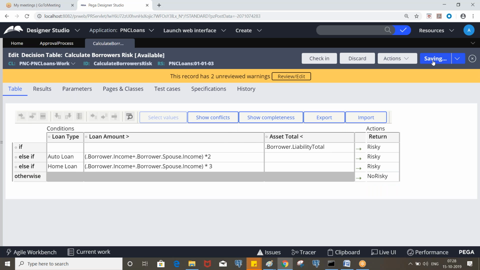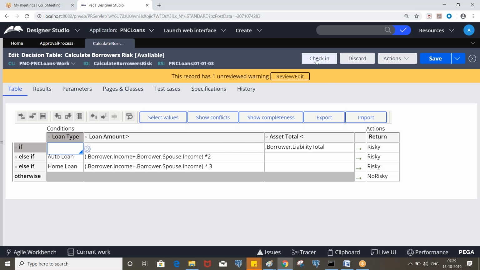First condition, loan type can be anything, irrespective of loan type. Either it can be auto loan or home loan, you don't have to specify that. Let's say you are providing for home loan. Even if asset total is less than liability total, if you are taking home loan and you should accept, then in that case you can specify that. But here, irrespective of loan type, either auto loan or home loan, if asset total is less than liability total, we are rejecting it.